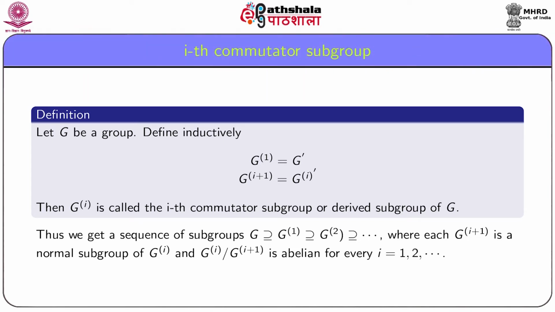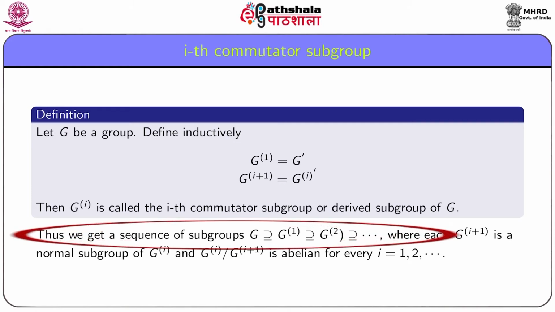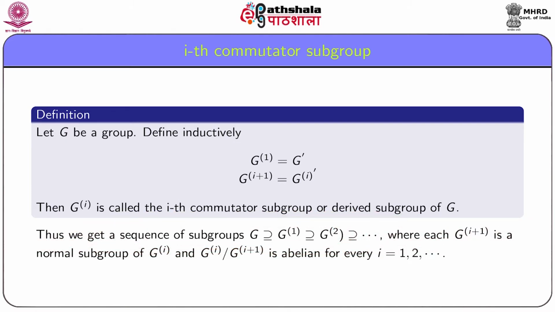Due to the ith commutator subgroups, we get a sequence of subgroups. G contains the first commutator subgroup, which contains the second commutator subgroup, and so on.